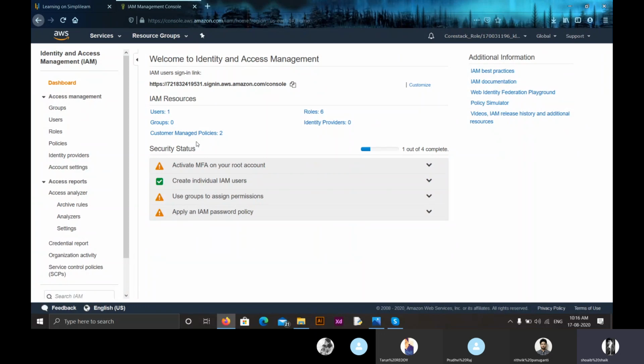They are: 1, shared access to our account; 2, it allows us to create granular permissions; third, we can have secure access to all the AWS resources; fourth, we can have identity federation; fifth, we can have identity information for assurance; sixth, it has PCI DSS compliance; seventh, we can have a password policy; and the last, eighth one, we can have multi-factor authentication.